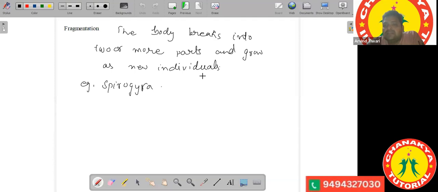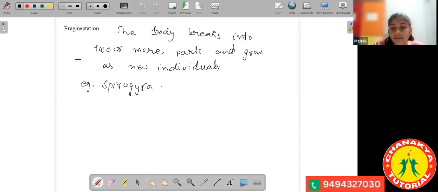That means the body itself breaks and develops into new individuals. No external forces are involved. This is the basic difference between fragmentation and regeneration. This is a very good question. Everyone has understood the differences now. Any doubts? Yes, sir.